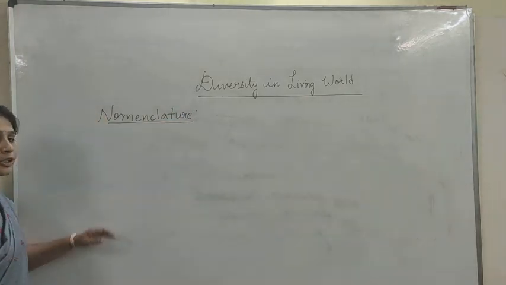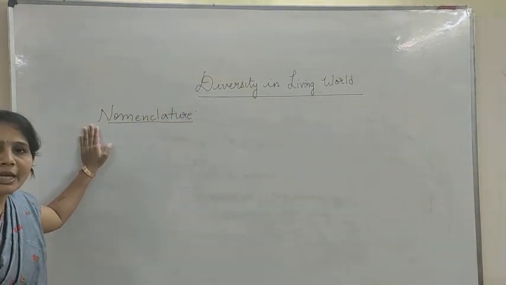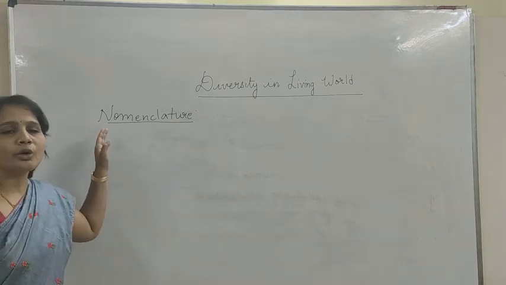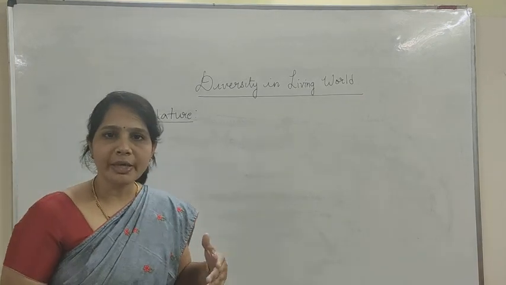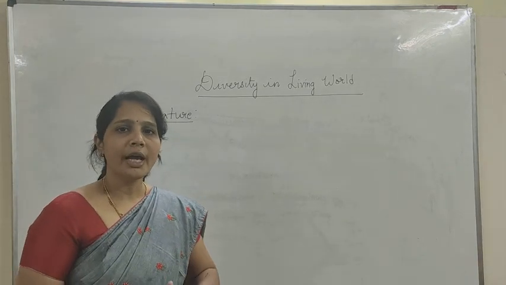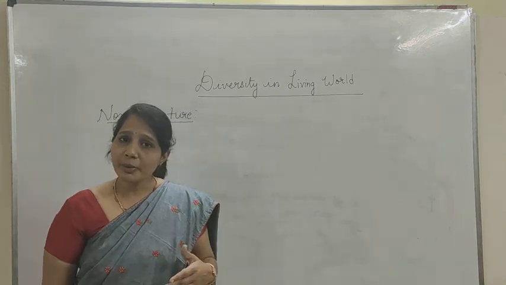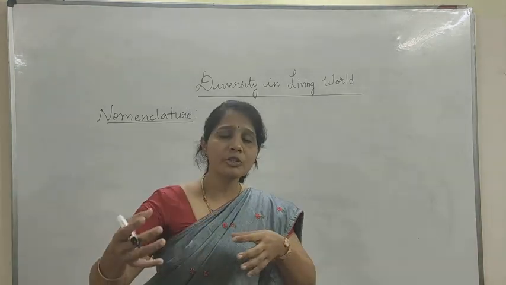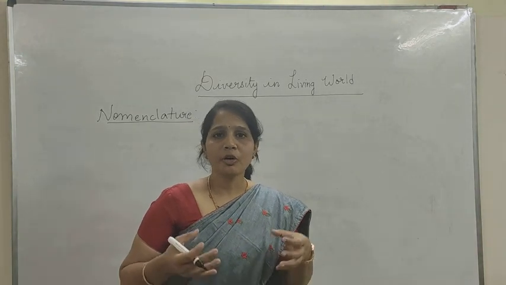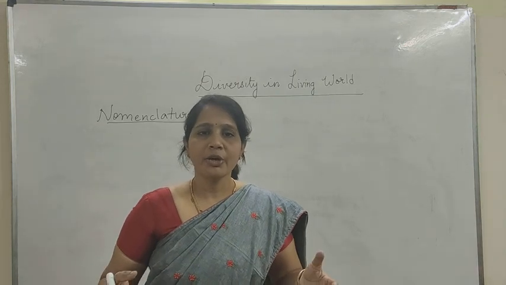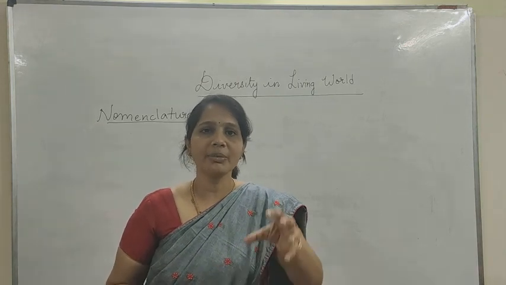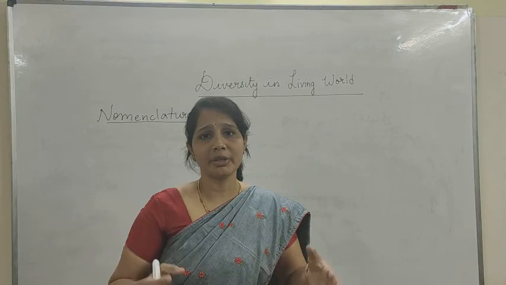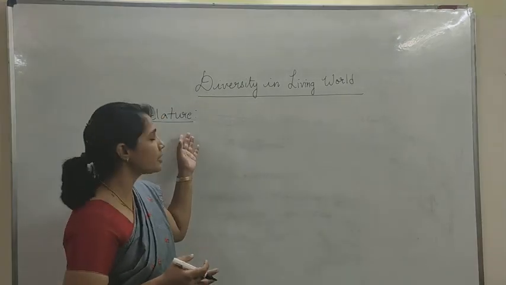So in nomenclature, as I had already said, it is naming a particular organism in a universally acceptable manner. Right? So in the world we come across the different places, the different geographical areas and all, and each particular area, if an organism is being called by different names, automatically it leads to a lot of confusion. So in order to avoid the confusion, what we have to do? We have to name a particular organism in a universally acceptable manner in one name so it can be understood to everybody. So that is what is called as nomenclature.